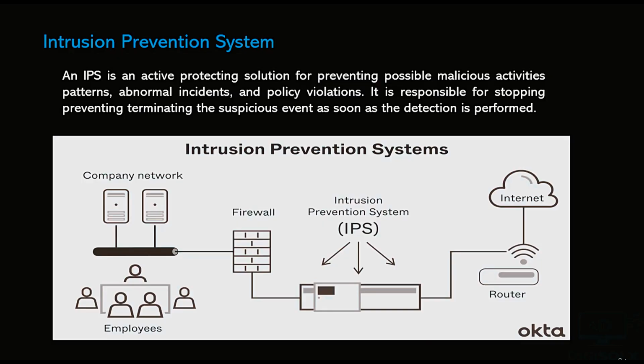If the traffic is malicious, the IPS will block that traffic and prevent the threat. So not only does it detect, it also prevents the suspicious activity. If the traffic is legitimate, it will pass to the firewall and then to the company network. This is how IPS works.